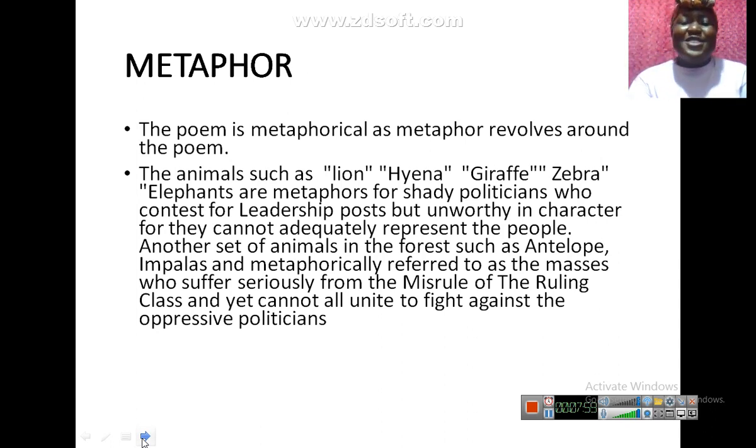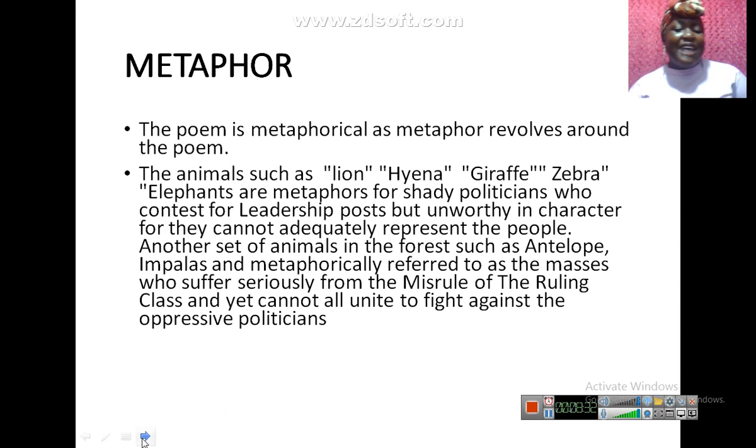Niyi Osundare is such a prolific poet. He uses animals to represent humans. Of course, we're going to go to allegory right away, but he uses animals to represent humans, and you can see the comparison between the animal kingdom and the human kingdom. Here, of course, he uses Nigeria as a case study. In fact, I don't need to know that the poet is a Nigerian to know that he's talking about Nigeria. If I read this poem, I know he's talking about our country.